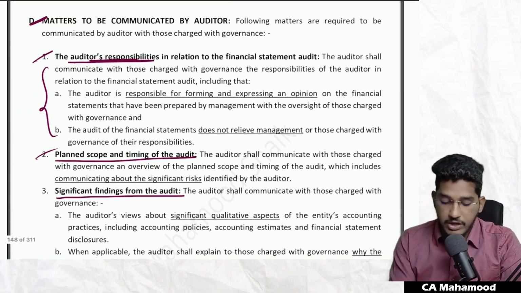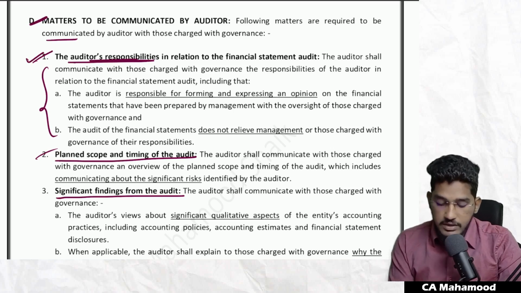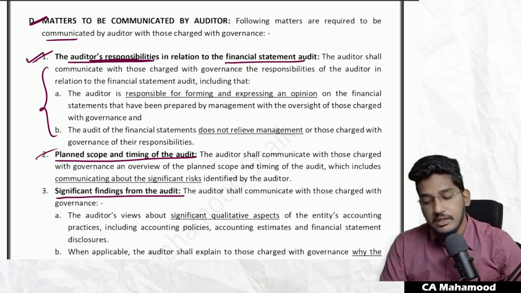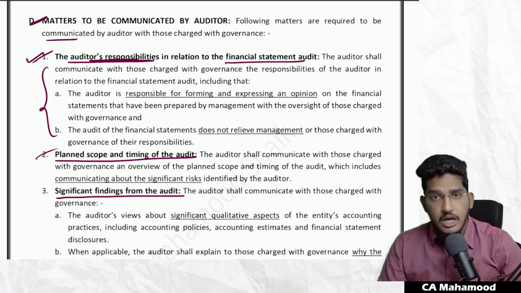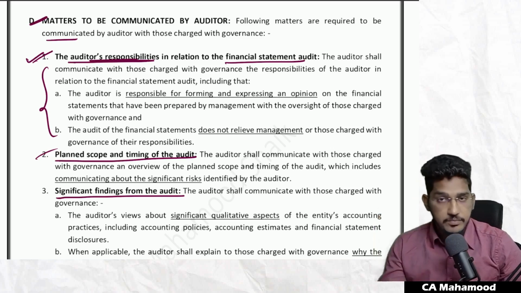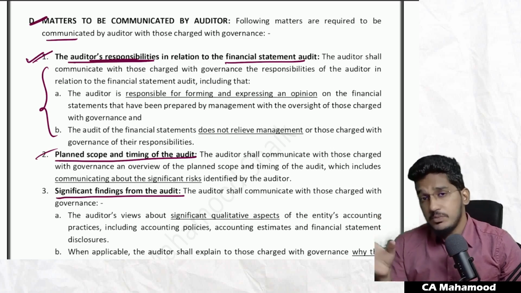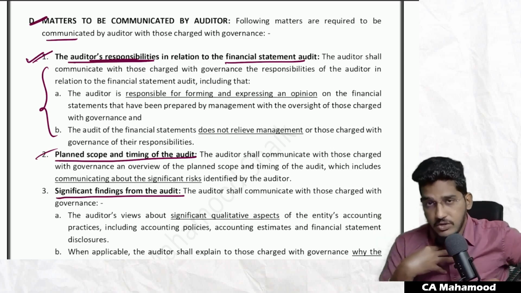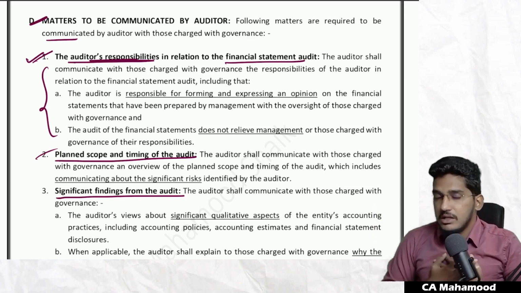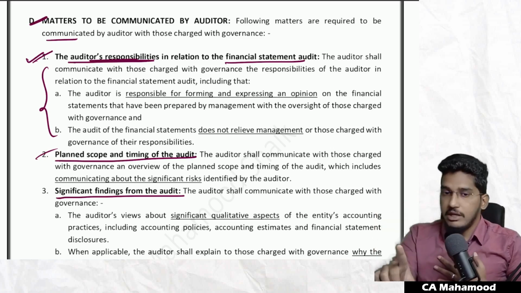So the following matters are required to be communicated by the auditor with those charged with governance. What are they? Number one, auditor's responsibilities in relation to financial statements. As an auditor, first you have to tell what your responsibilities are. You will say, sir, my responsibility is to express an opinion on the financial statements. I will not give any guarantee. And one more thing you have to remind them, sir, just because I am an auditor, don't assume me to fulfill management responsibilities also. Even though I am appointed as an auditor, management will still have to fulfill their responsibilities. Can those charged with governance expect me to prepare financial statements also? No.